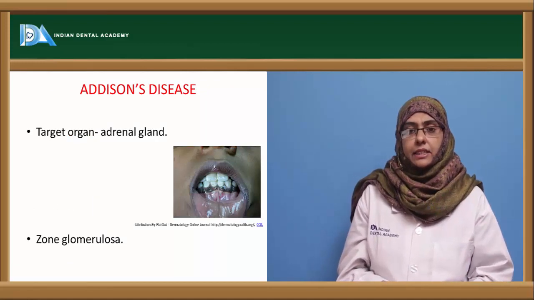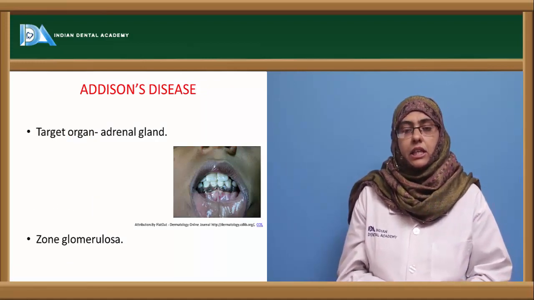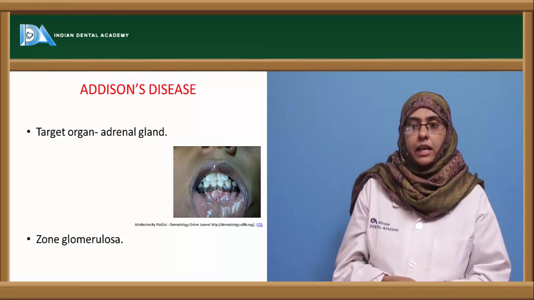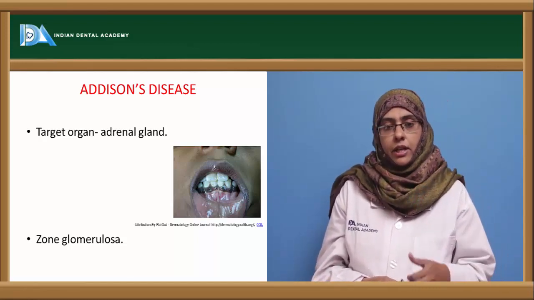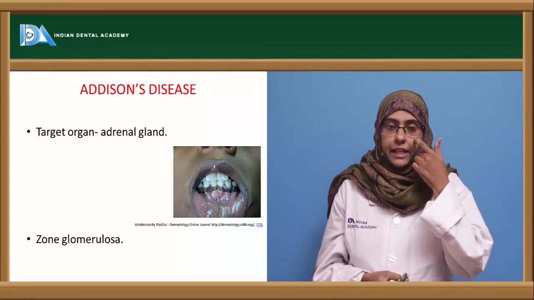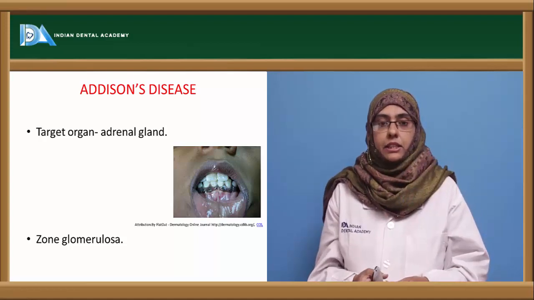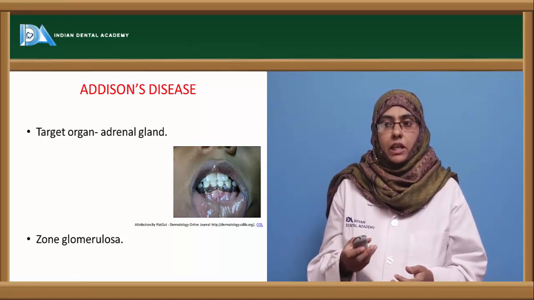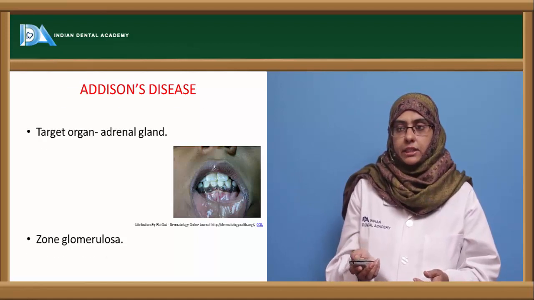Next is Addison's disease. Here the target organ is the adrenal gland, and the autoantibodies are produced against the zona glomerulosa, causing infiltration and a decrease in the normal functioning of the adrenal gland, leading to Addison's disease.